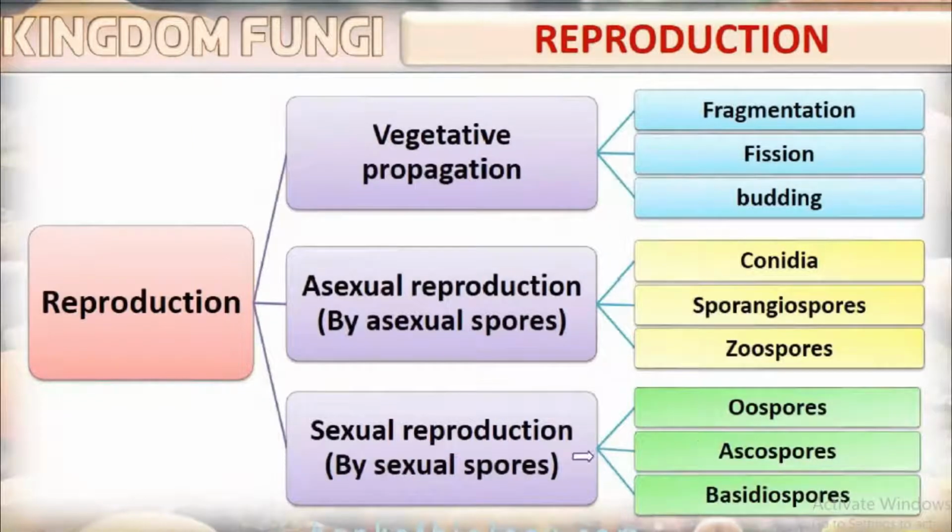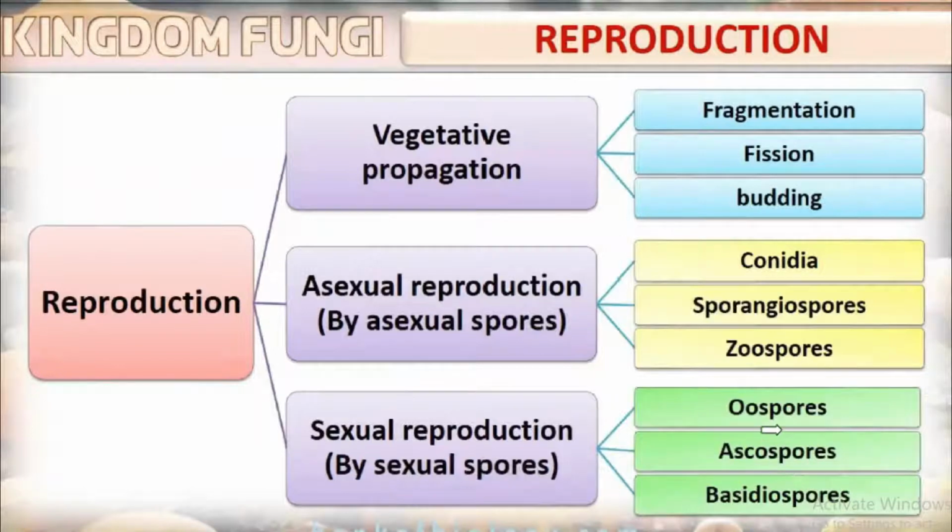Which are the asexual spores? Conidia, sporangiospores, and zoospores. Which are the sexual spores? Oospores, ascospores, basidiospores.